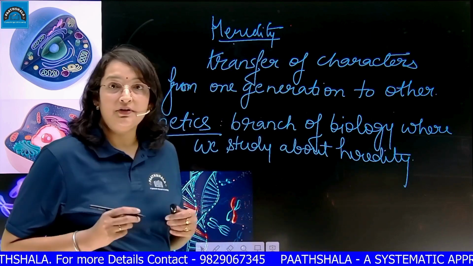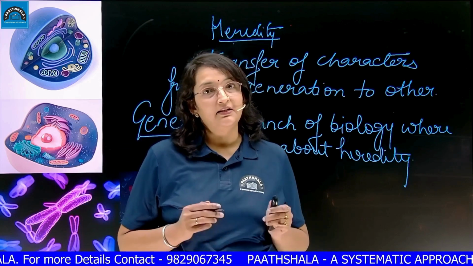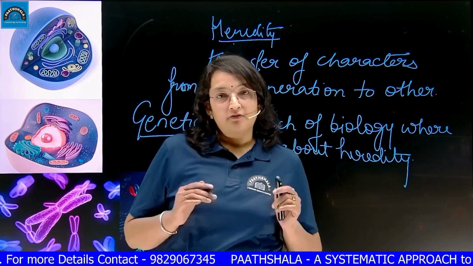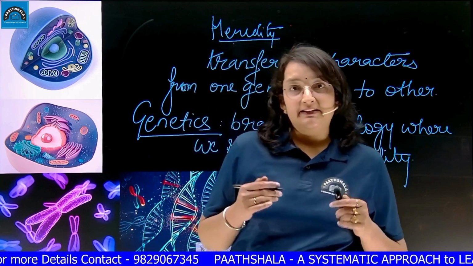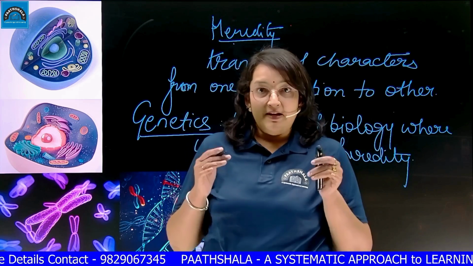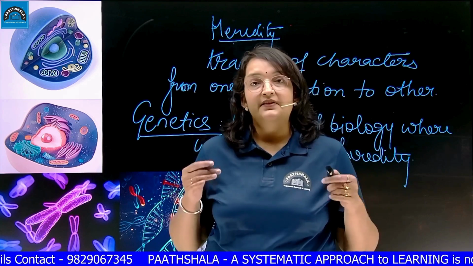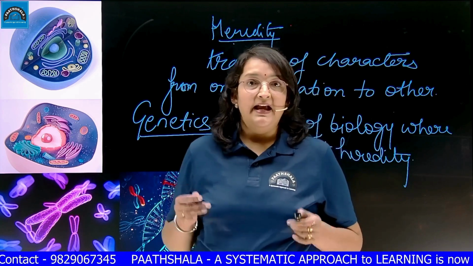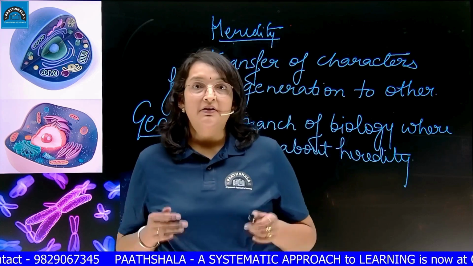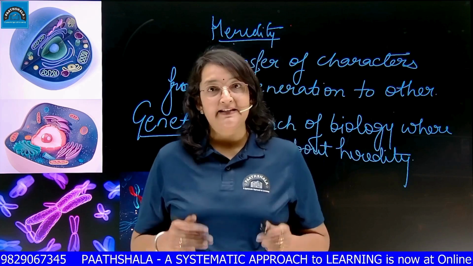So today we are going to discuss heredity in the branch of biology called genetics. When we say we are getting characteristics from one generation to another, one generation has many species, many organisms, and we all know every organism's basic body unit is a cell.